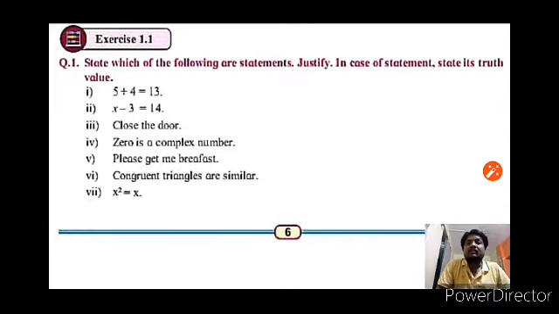Got it? Sixth one, congruent triangles are similar. As we know from 7th class, every congruent triangle is similar, but similar triangles are not necessarily congruent. Therefore, it is a statement and its truth value is true. Seventh one, x square equal to x. Is it a statement? No, because its value depends on x. Therefore, it is an open sentence, not a statement.